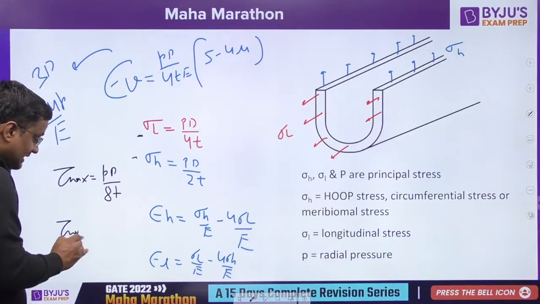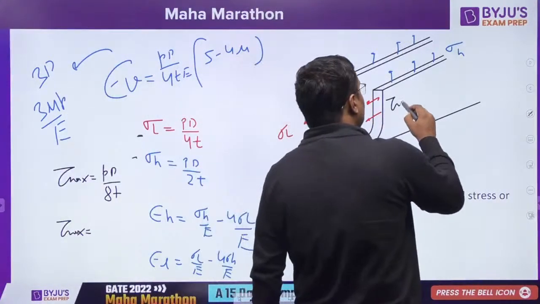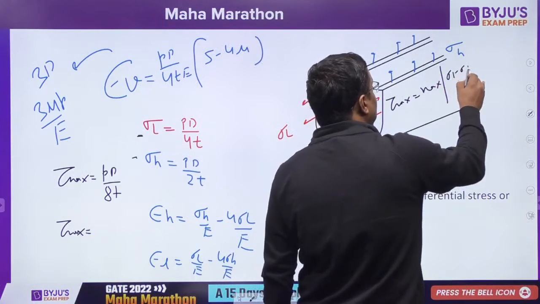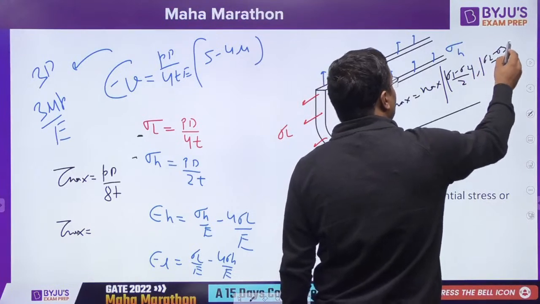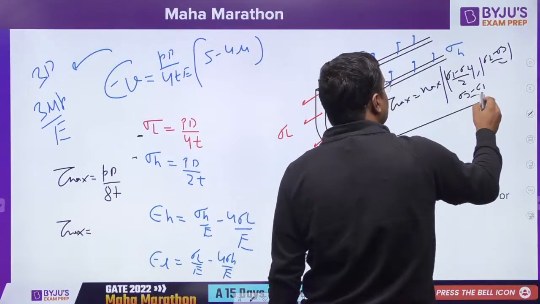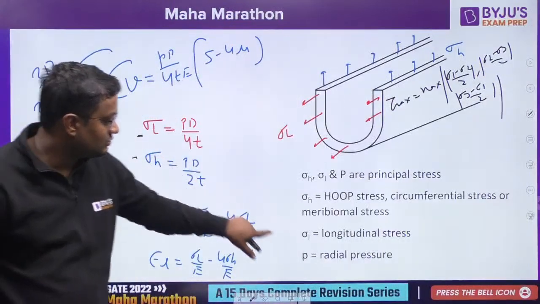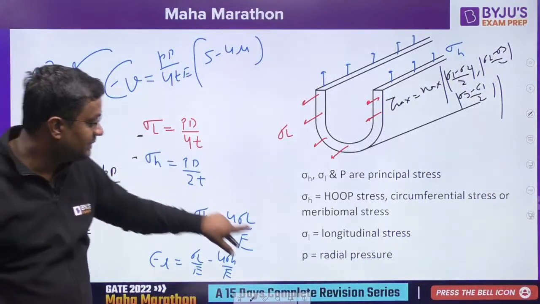And tau max in the 3D case is equal to the maximum of (sigma 1 minus sigma 2) by 2, comma, (sigma 2 minus sigma 3) by 2, comma, (sigma 3 minus sigma 1) by 2. Sigma 1 is this, sigma 2 is this, sigma 3 is actually this radial pressure, which can be neglected because in terms of these values, P is very, very less.